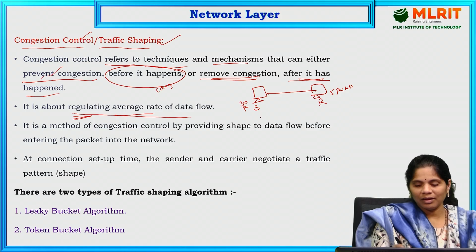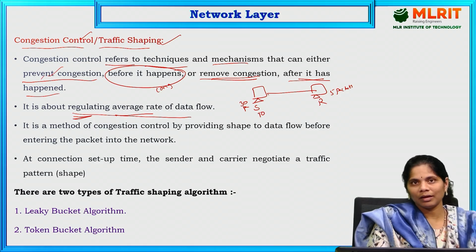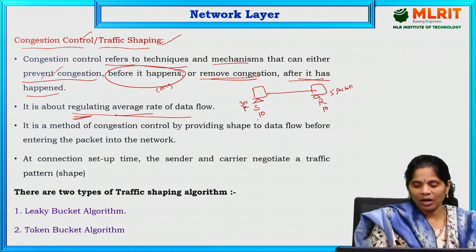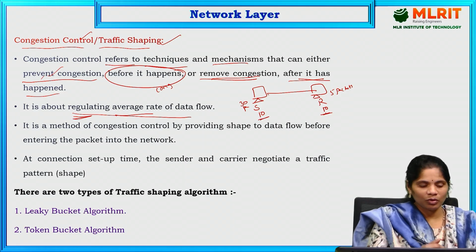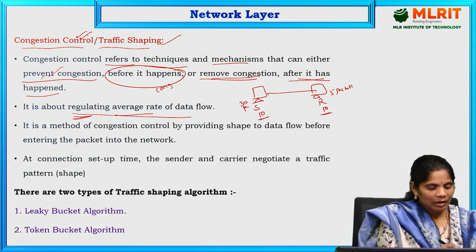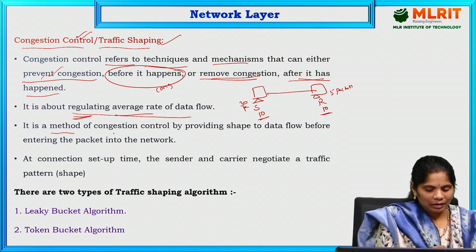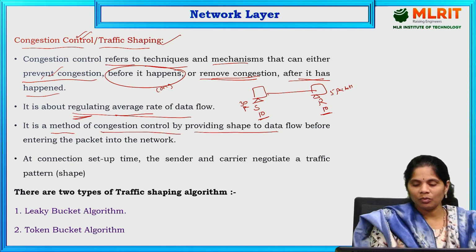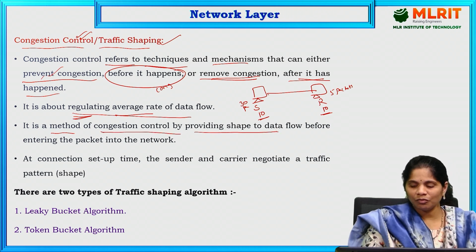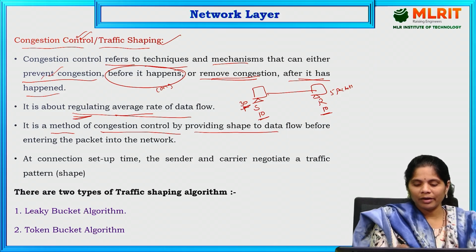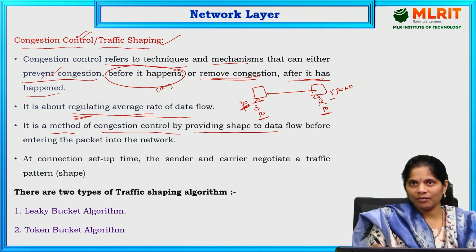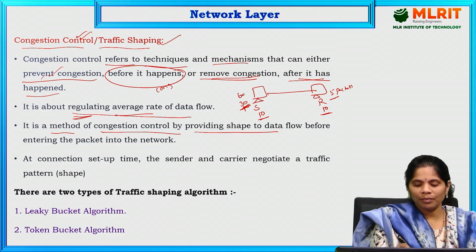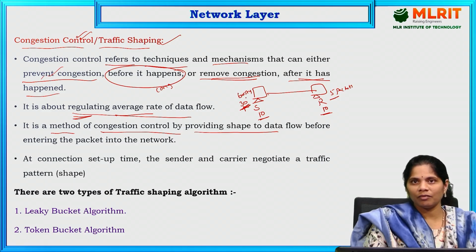Means the sender has to send 10 packets per second, and at the same time the receiver receives 10 packets per second. Like that, we have to regulate this traffic. That is congestion control. It is a method of controlling congestion by providing a shape to the data flow. Here there is no shape: if it is sending 30 packets per minute and the receiver is receiving only 5 packets, there is no shape. Here it is sending burst data, the number of packets we send at a time in one minute, but the receiver only receives 5 packets.